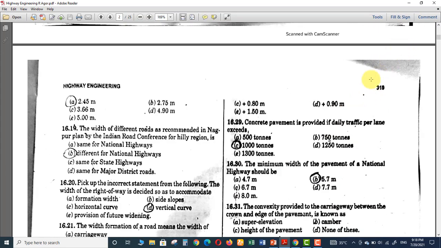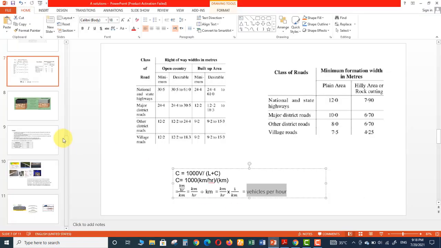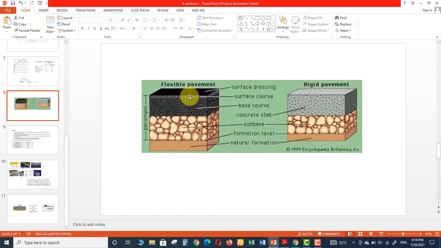Next question is 29. Concrete pavement is provided if daily traffic per lane exceeds. Actually, we have two types of pavements, right? Flexible pavements and then rigid pavements. These rigid pavements are also called concrete pavements.